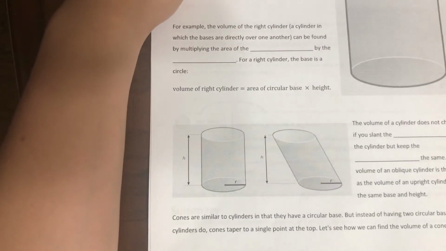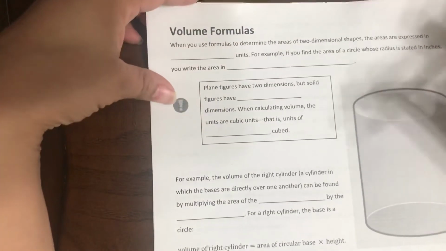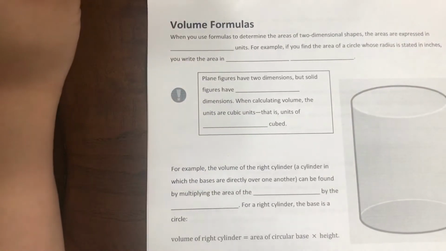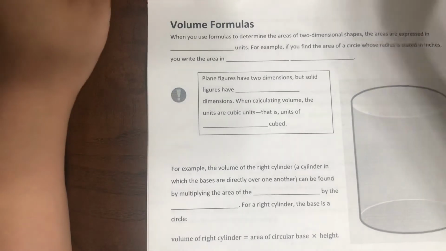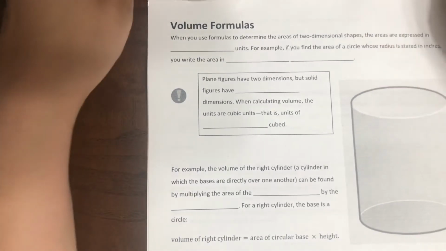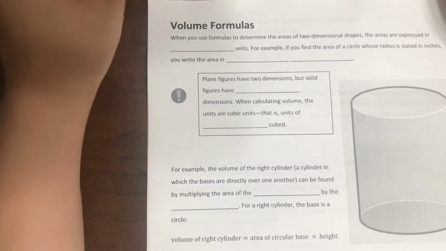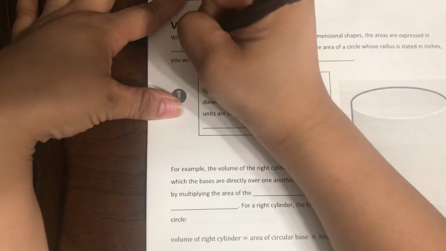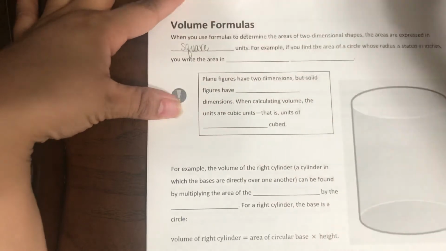We only have 2 more pages, so now we're going to go back to the top and we're doing volume formulas. So we've moved on from circles and areas of circles, and we're now moving on to volume formulas. When you use formulas to determine the area of 2-dimensional shapes, the areas are expressed in square units. Okay, so this is important.